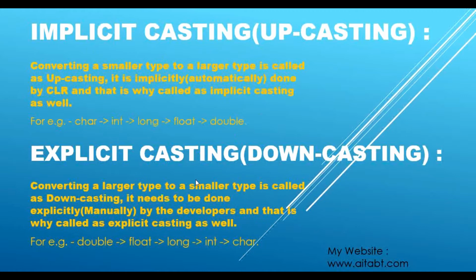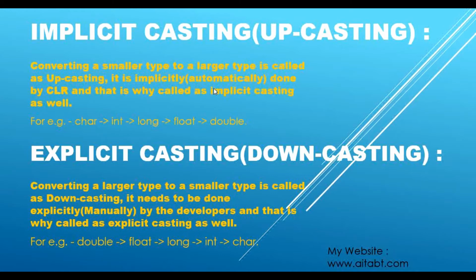So what is implicit casting, and why is it called upcasting? Converting a smaller type to a larger type is called upcasting. It is done implicitly, that is automatically by the CLR, and that is why it is called implicit casting as well. Now what is CLR? I have explained that in great detail in my .NET Framework tutorial.